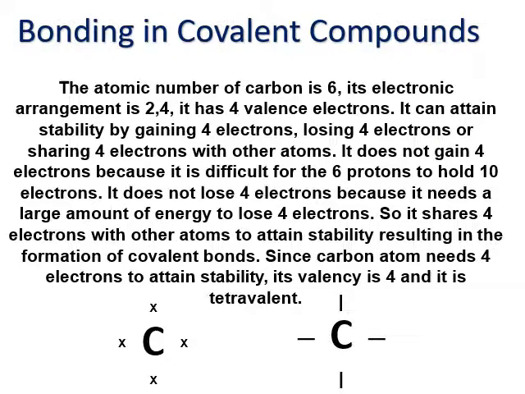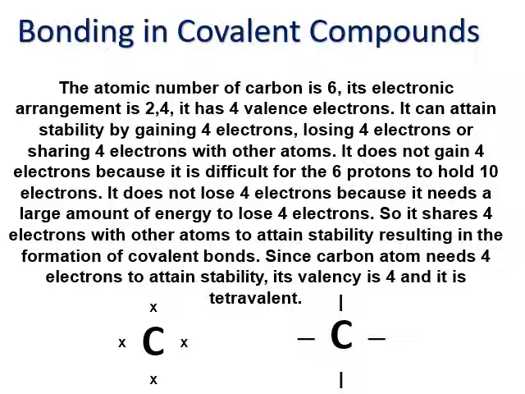Now, bonding in carbon, that is, covalent bonds. The atomic number of carbon is 6. Its electronic arrangement is 2,4 in the K and L shells. It has 4 valence electrons, or outermost electrons. It can attain stability by gaining 4 electrons, losing 4 electrons, or sharing 4 electrons with other atoms.